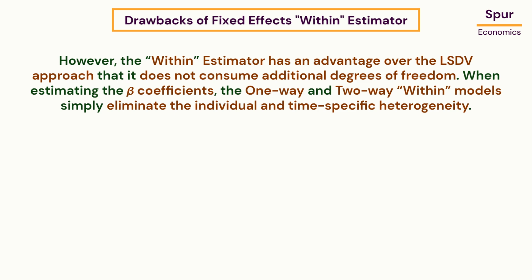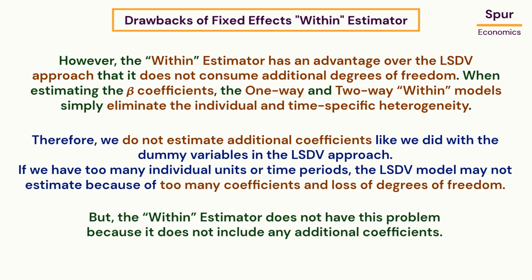However, the within Estimator has an advantage over the LSDV approach that it does not consume additional degrees of freedom. When estimating the beta coefficients, the one-way and two-way within models simply eliminate the individual and time-specific heterogeneity. Therefore, we do not estimate additional coefficients like we did with the dummy variables in the LSDV approach. If we have too many individual units or time periods, the LSDV model may not estimate because of too many coefficients and loss of degrees of freedom. But, the within Estimator does not have this problem because it does not include any additional coefficients.